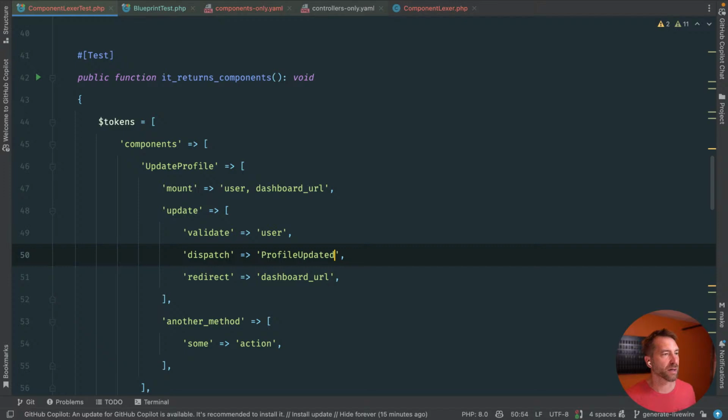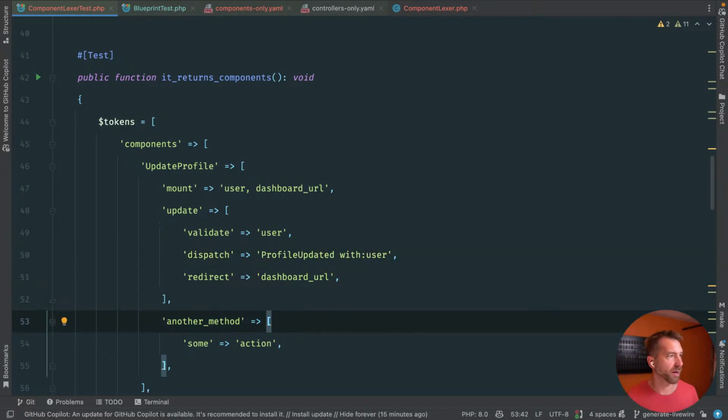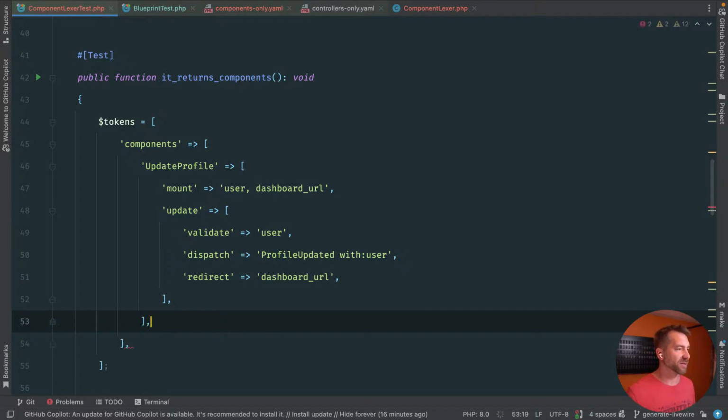Profile updated with user, something along those lines, right? And then another method, I don't really know what this needs to be. What could we have in here? I don't know what other public method you would want. What's another public method that you might actually use in Livewire? And again, this could be Thursday's bit. I think this is fine for now.